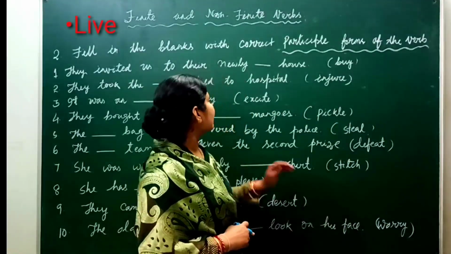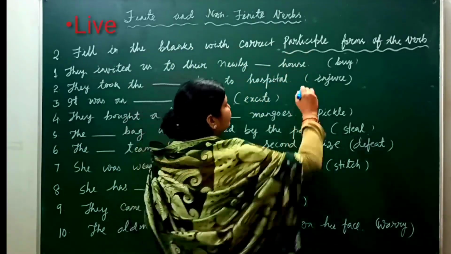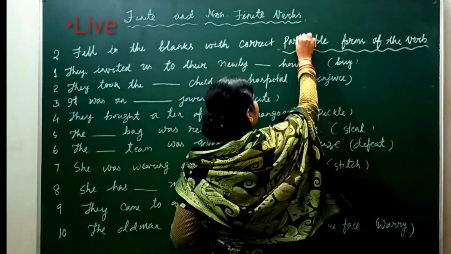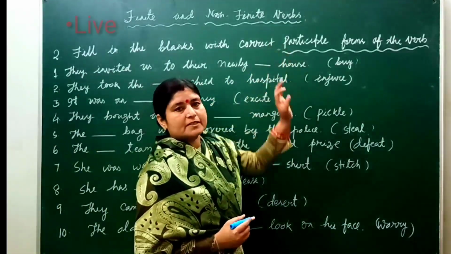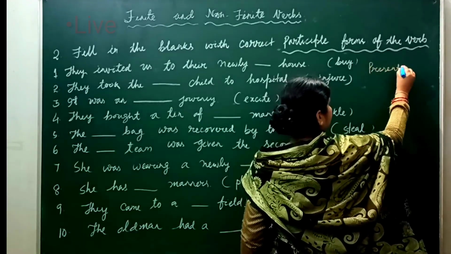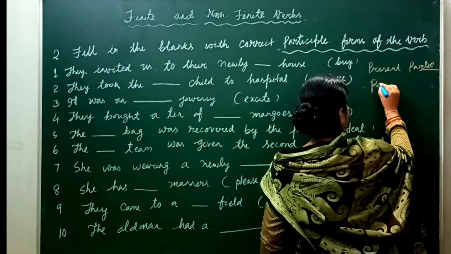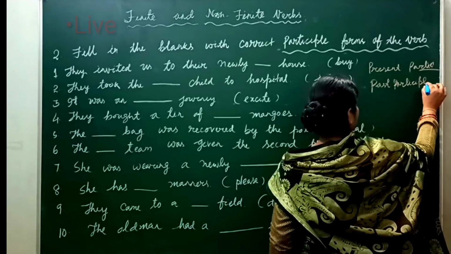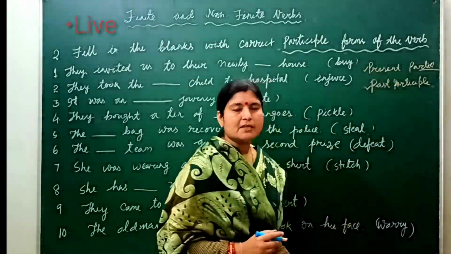So, your next exercise: fill in the blanks with correct participle forms of the verb. There are two types of participles. One is the present participle, and another one is the past participle.